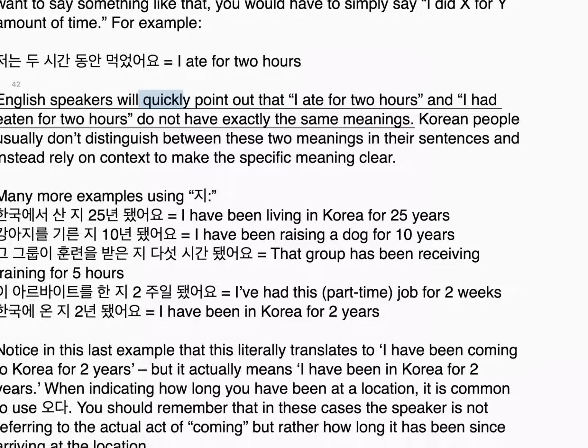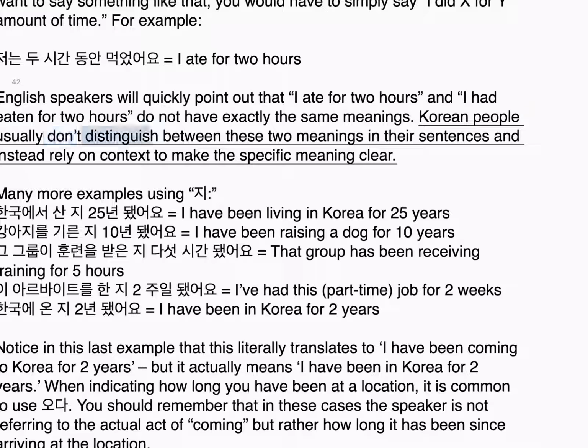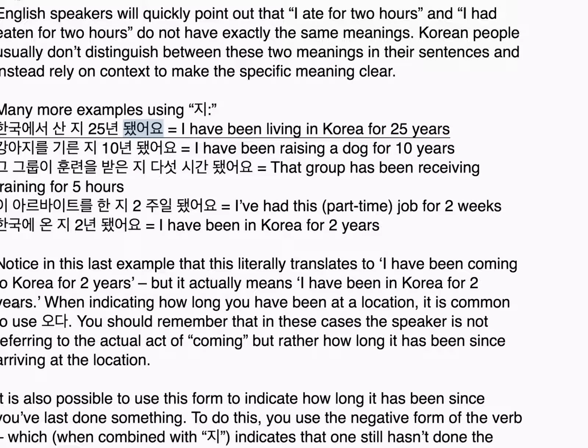English speakers will quickly point out that I ate for 2 hours and I had eaten for 2 hours do not have exactly the same meanings. Korean people usually don't distinguish between these two meanings in their sentences and instead rely on context to make the specific meaning clear. Many more examples using 지: 한국에서 산 지 25년 됐어요. I have been living in Korea for 25 years. 강아지를 기른 지 10년 됐어요. I have been raising a dog for 10 years.